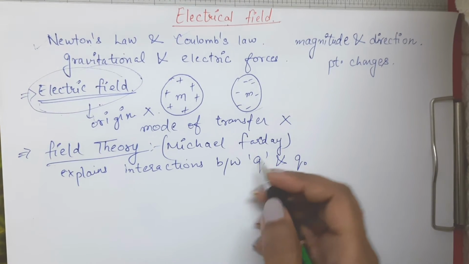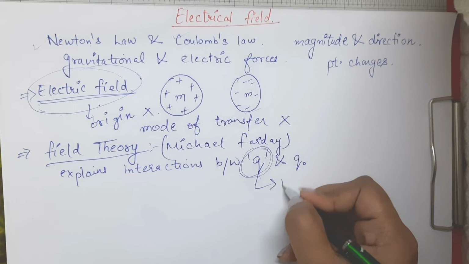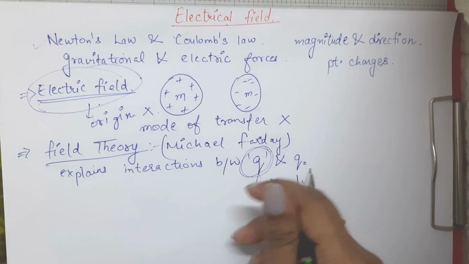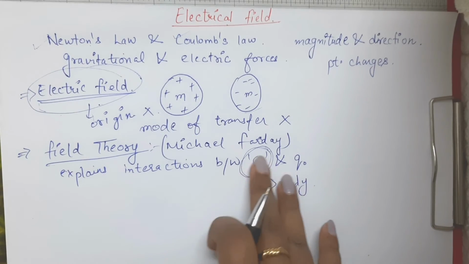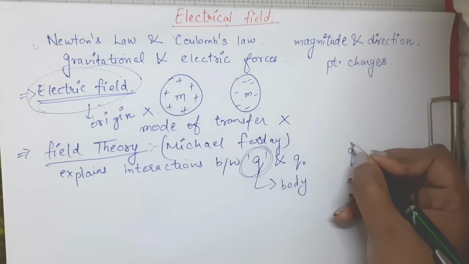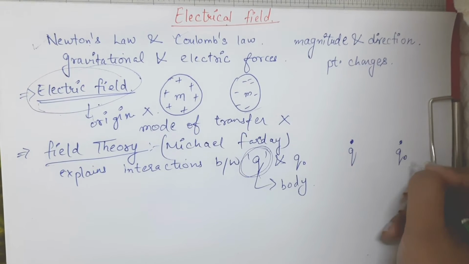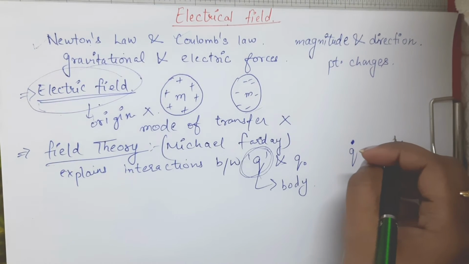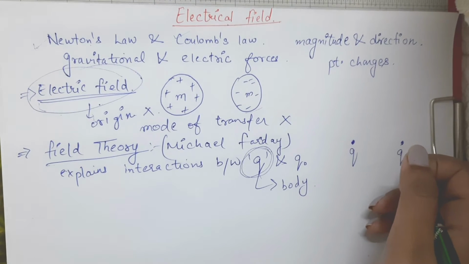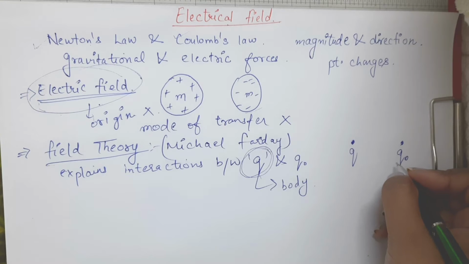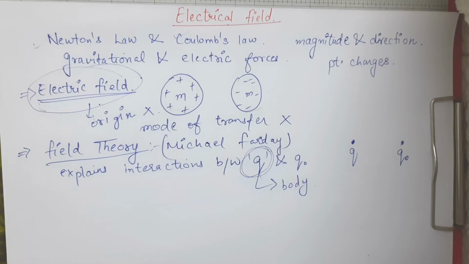Now what is this q? This charge q will be present on any body. Suppose this charge q is present on a body, and surrounding this charge q, some charge q naught is there. Now what is this q naught? Q naught is an infinitesimally small charge. It is a very, very small charge. So why are we taking this infinitesimally small charge? There is also a reason.